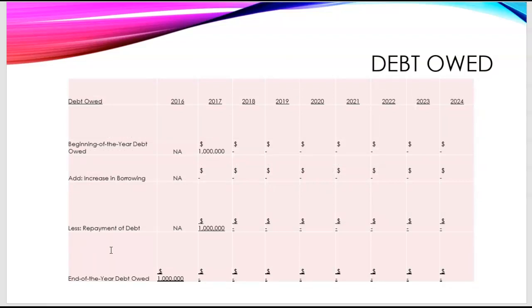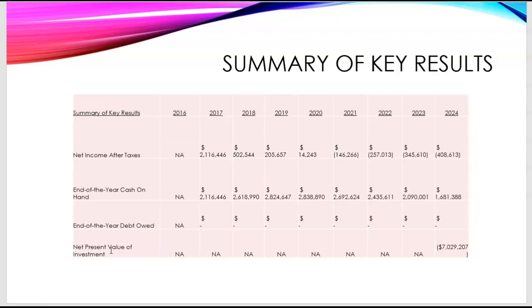This is an analysis of the debt earned, with the beginning of the year debt at 1 million, which is repaid by the end of the year, and then we are net debt free each year. Here is the summary of key results such as net income after taxes, end of the year cash on hand, end of the year debt earned, and net present value of the investments.